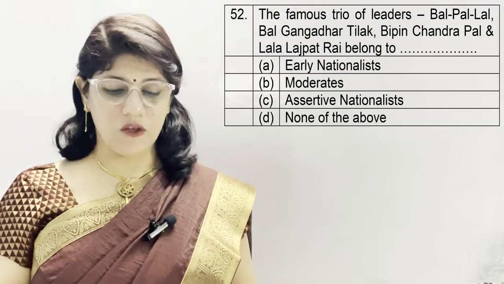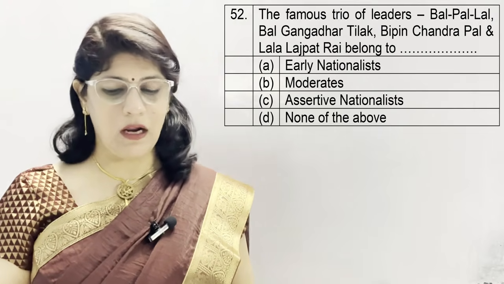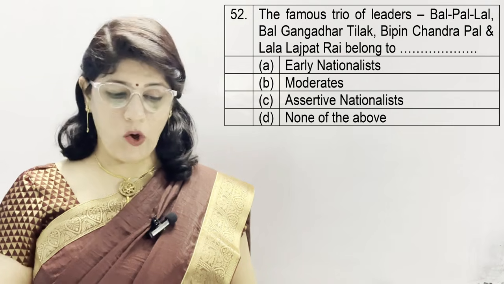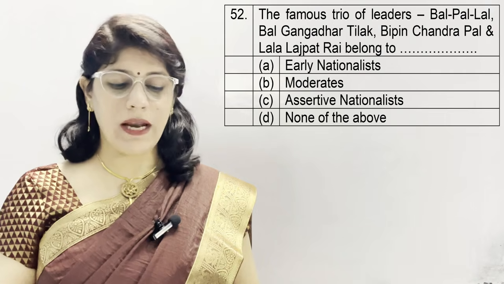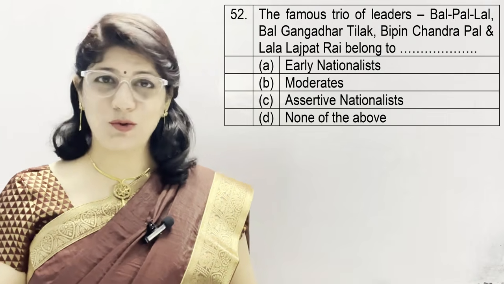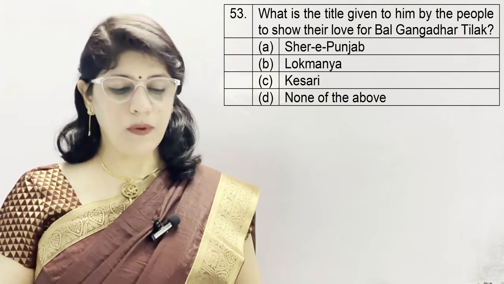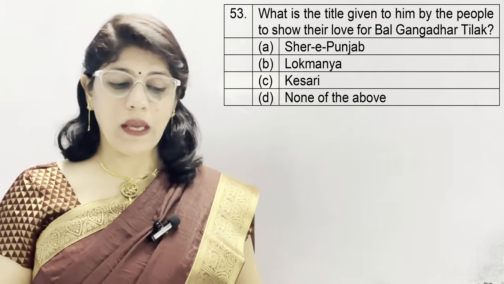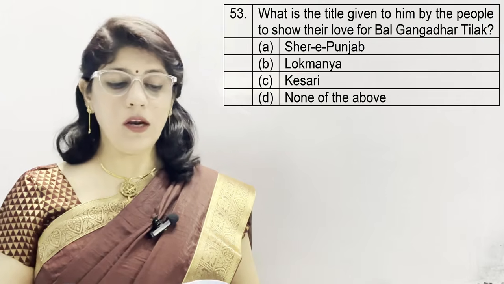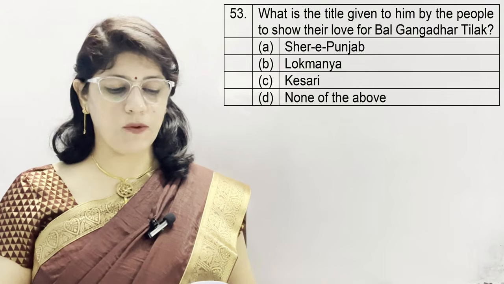Question number 52. The famous trio of leaders Bal, Pal, Lal, Bal Gangadhar Tilak, Bipin Chandra Pal and Lala Lajpat Rai belongs to A option early nationalist, B moderates, C assertive nationalist and D none of these, and the correct option is C assertive nationalist.